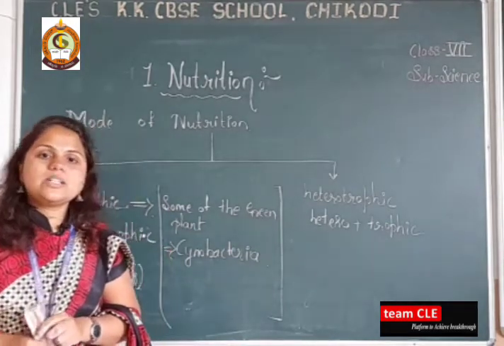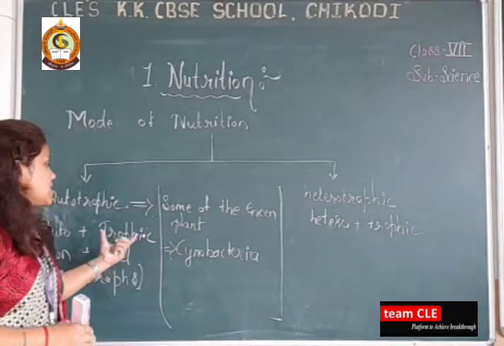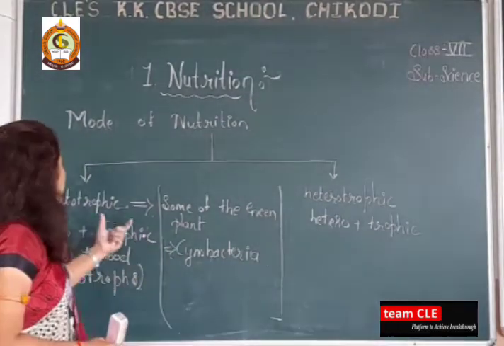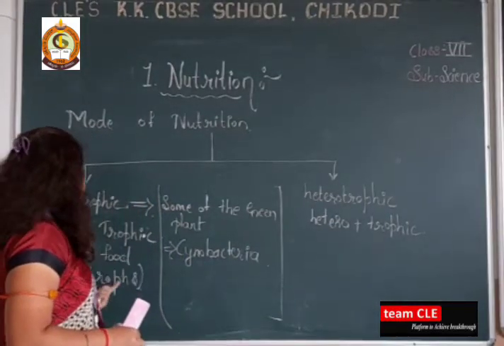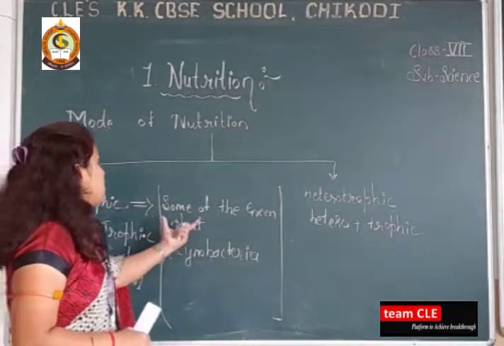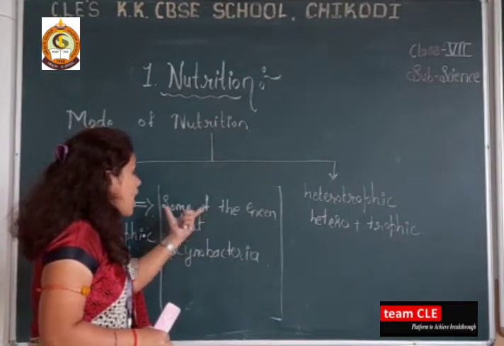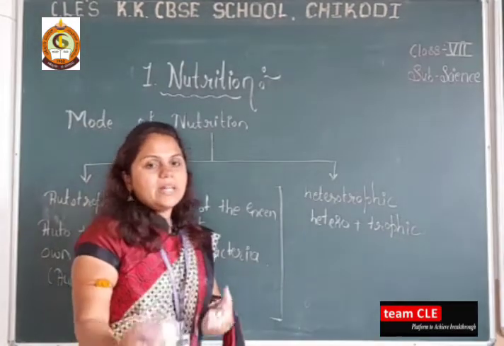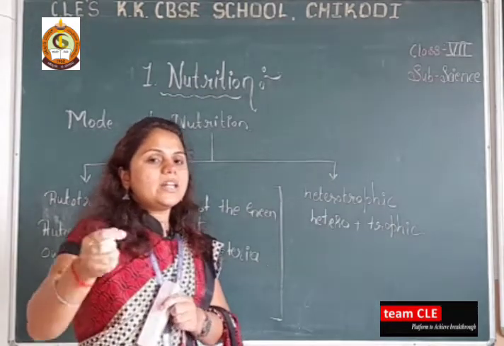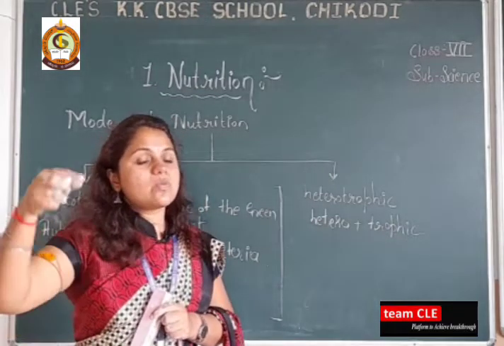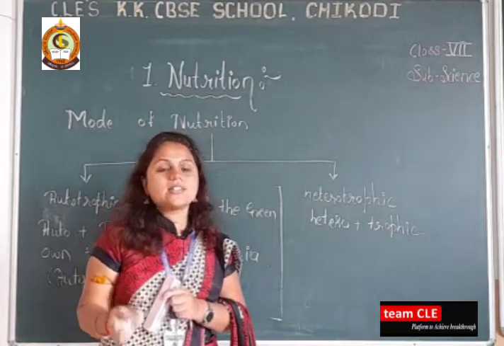Okay. Now dear students, let's discuss some basic things. Autotrophs prepare their own food. So how do the green plants prepare their food, with the help of what process? Just recall what you have learned in the previous classes.